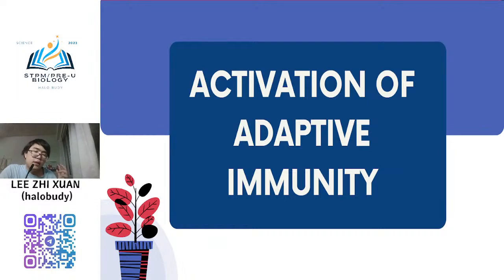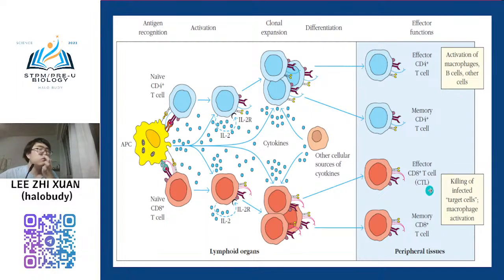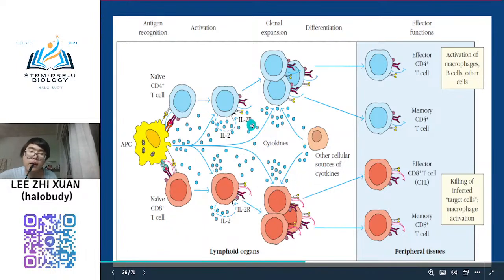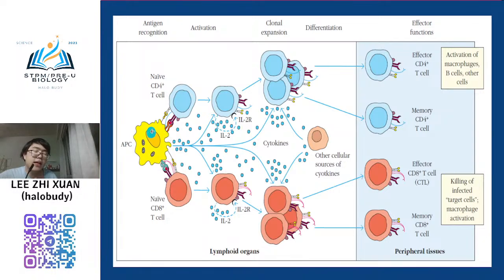So the most important are the cell-mediated immune response and the humoral immune response. If you want to trigger these two responses, you need to have the adaptive immune response activated first. You need to activate it first. If not, those two will not trigger. So how to activate? As I mentioned, antigen presenting cells. So this is the general diagram. The most important thing I need to show you is the antigen presenting cell. This one.